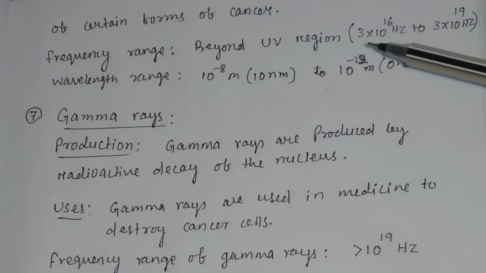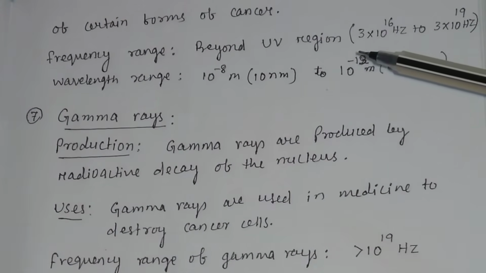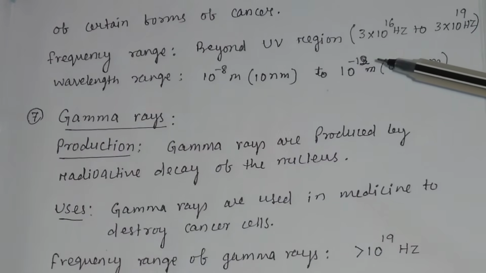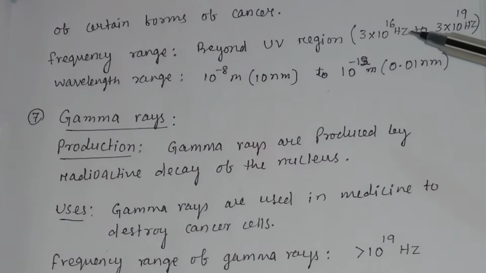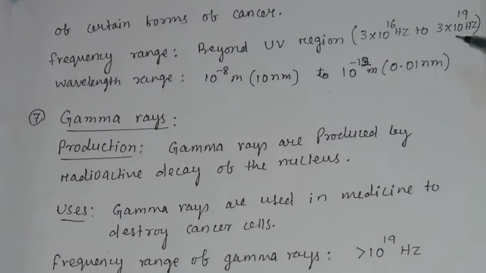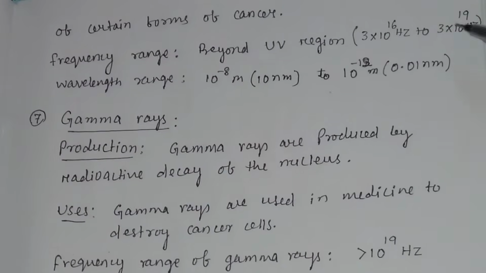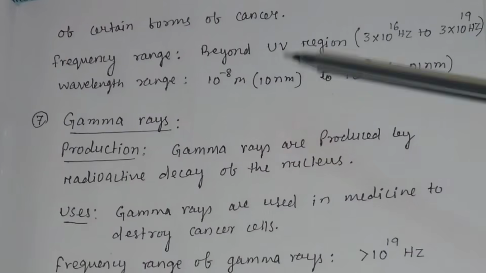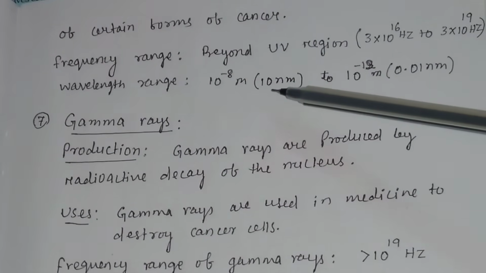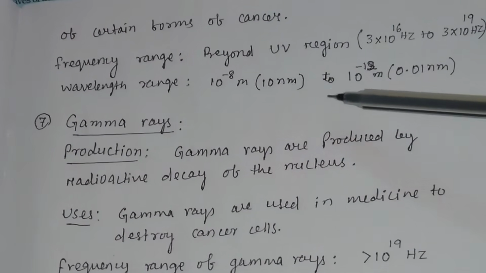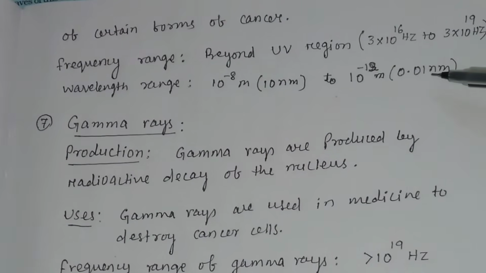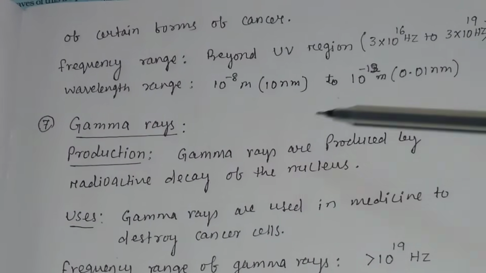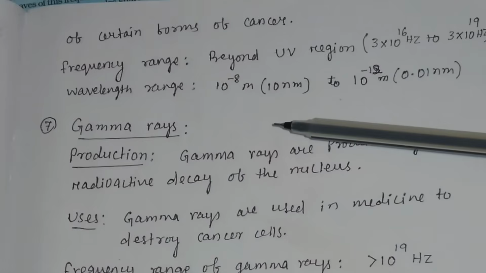The frequency range of X-rays is beyond the ultraviolet region, between 3 into 10 to the power 16 hertz and 3 into 10 to the power 19 hertz. In terms of wavelength, X-rays lie between 10 to the power minus 8 meter, that is 10 nanometer, and 0.01 nanometer.